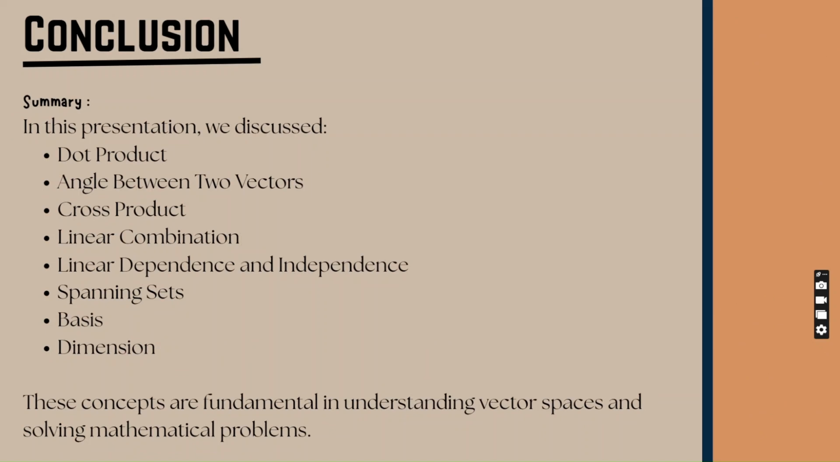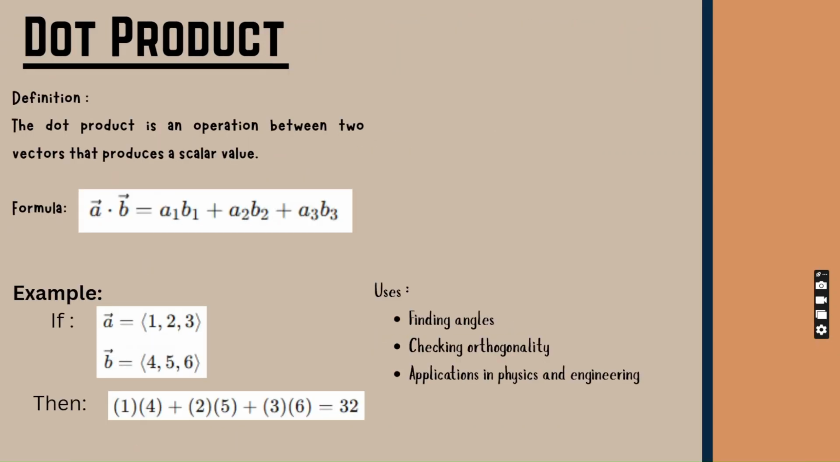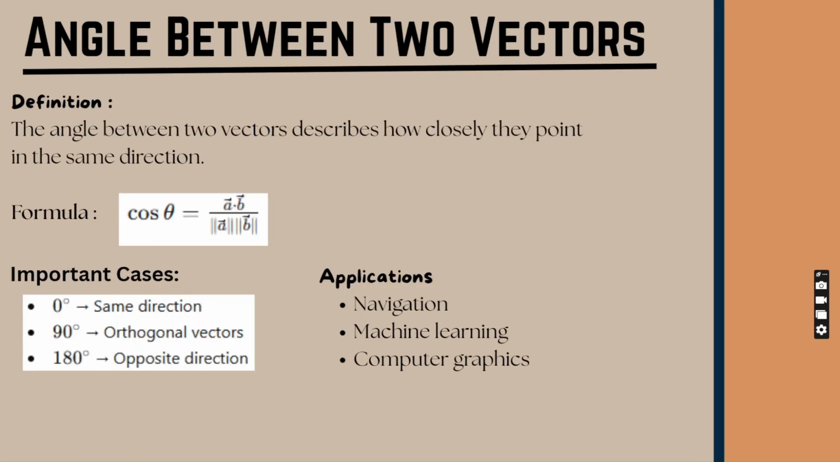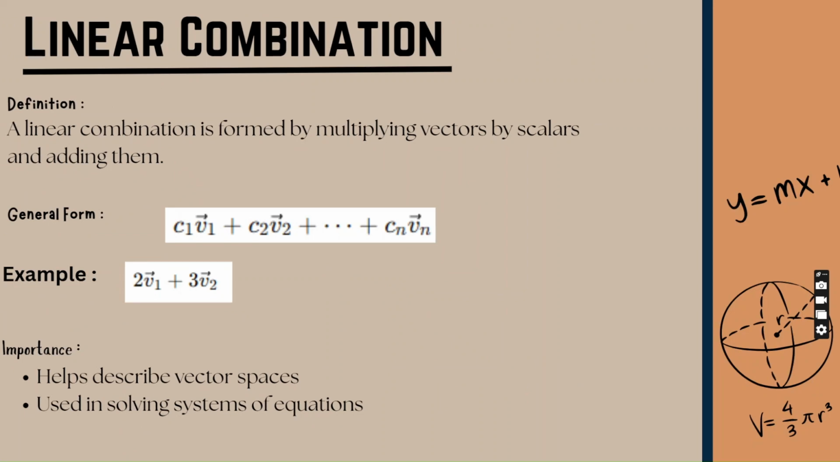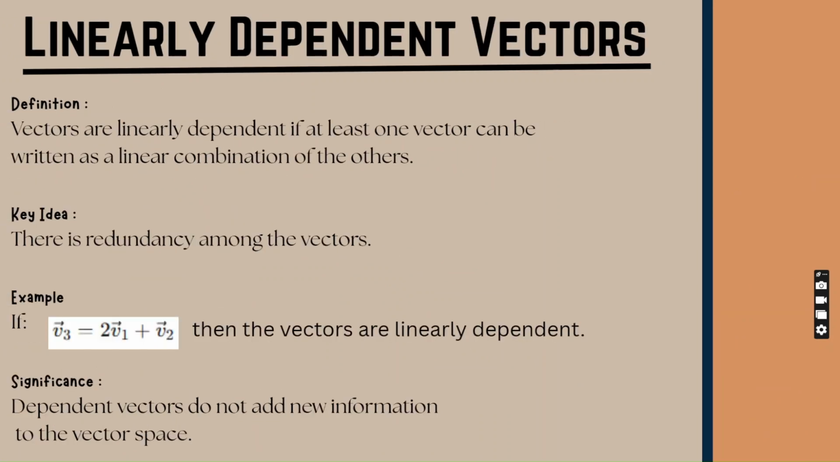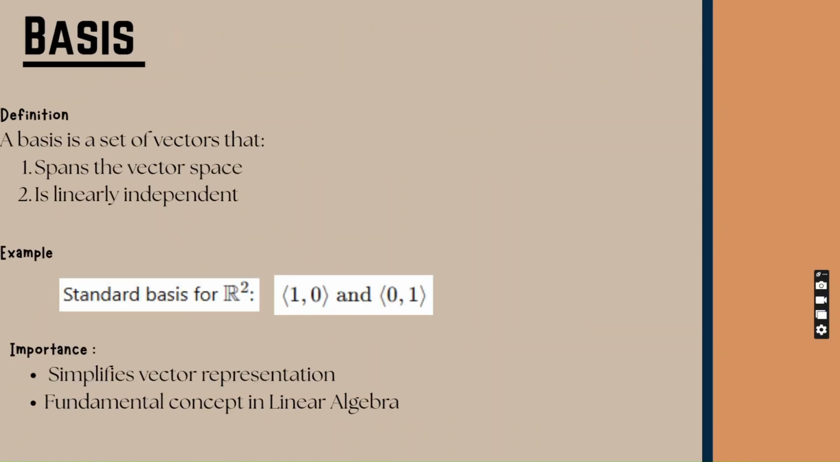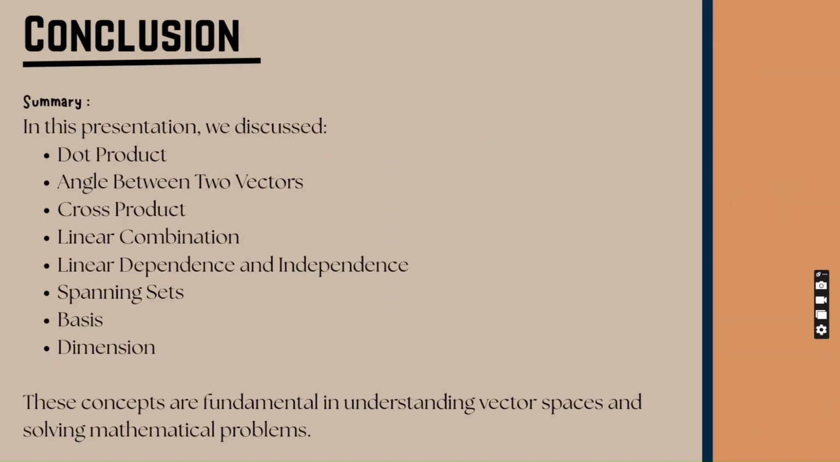Now to conclude, we are done with the topics: the angle between two vectors, the dot product, the cross product, the linear combination, the linearly independent vectors, the linearly dependent vectors, the basis, the spanning set, dimension, and now to our conclusion.